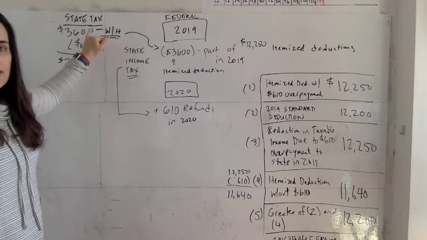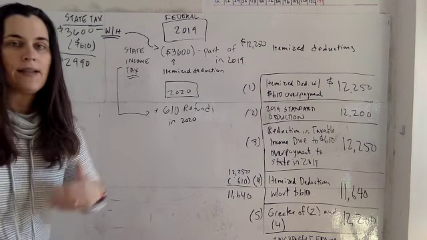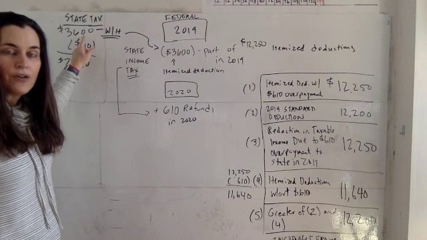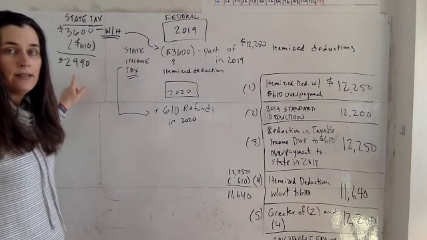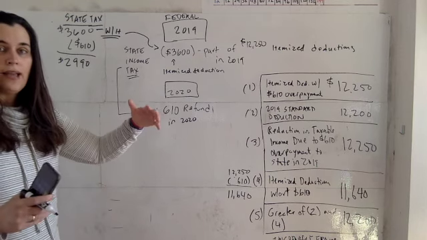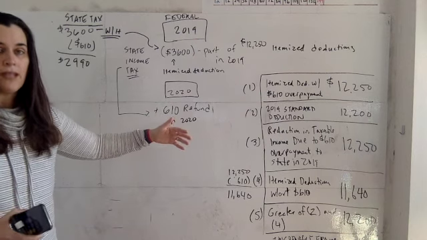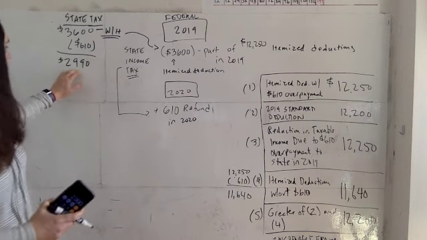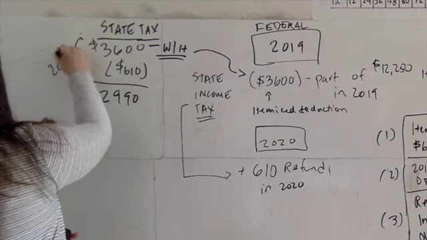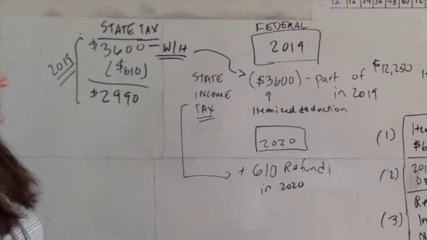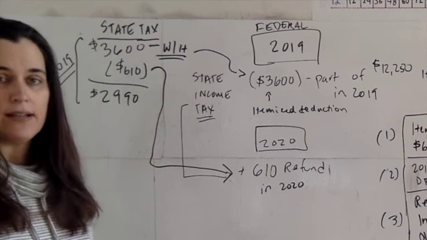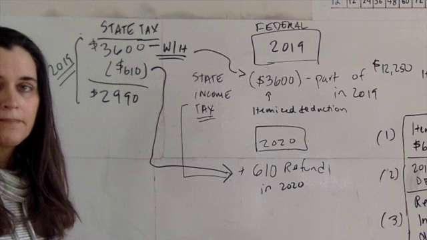But then here's what happens. He reconciled the state piece of his tax return, and he sent his state return into the state authorities. They accepted his reconciliation, and he actually did not owe $3,600. He actually only owed $2,990, okay? And this is because he went through the same reconciliation on a state return that we are learning how to do on the federal return. So remember, this is 2019. What the state does is they gave him a $610 refund that he received in 2020. Okay?